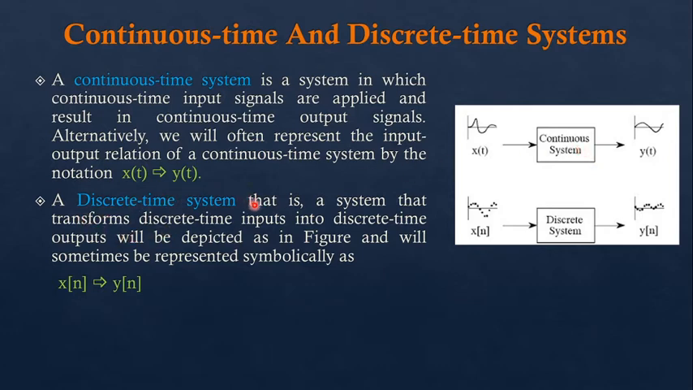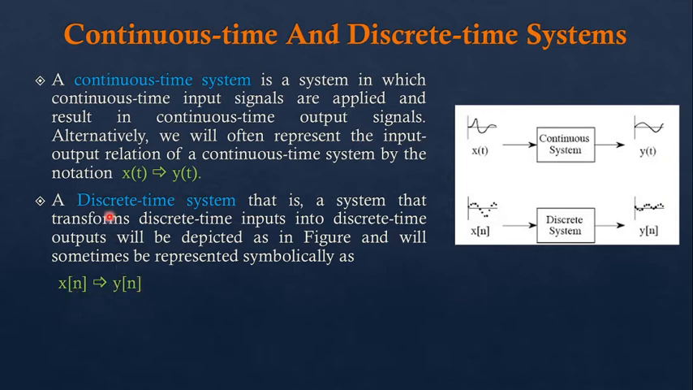And a discrete time system is a system that transforms discrete time input into discrete time output. So whenever we give discrete time input signals to the system and the output is also discrete in nature, at that time we call our system a discrete time system. And this is how we can represent it in a figure. Here x of n, that is x[n], is our discrete time signal that we give to our discrete system, and the output is y of n, and we can indicate it by this type of symbolic representation: x[n] gives y[n].